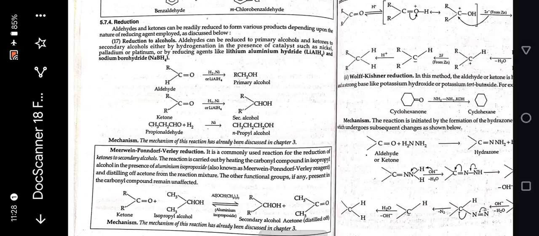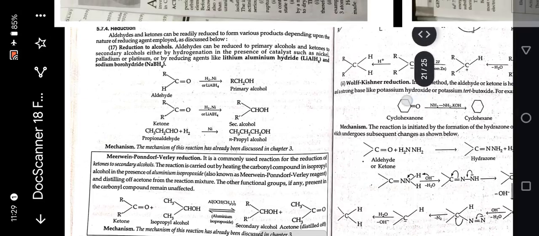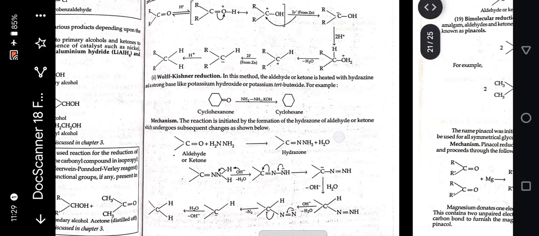Aldehydes can be reduced to primary alcohols and ketones to secondary alcohols, either by hydrogenation in the presence of catalysts such as nickel, palladium or platinum, or by reducing agents like lithium aluminum hydride and sodium borohydride. Aldehydes react in the presence of H2/nickel or LiAlH4 to give primary alcohols. Ketones give secondary alcohols. The mechanism of the reaction has already been discussed in chapter 3.